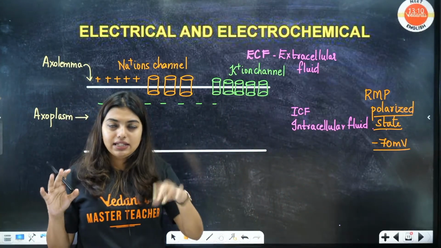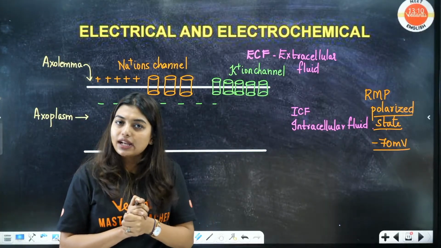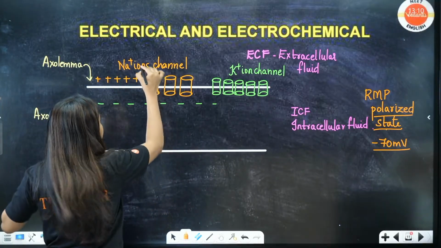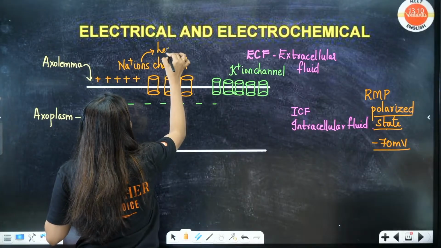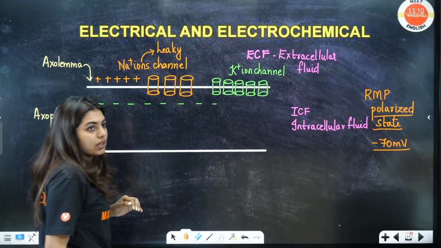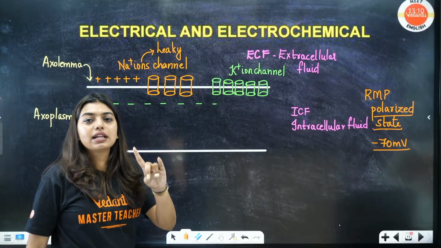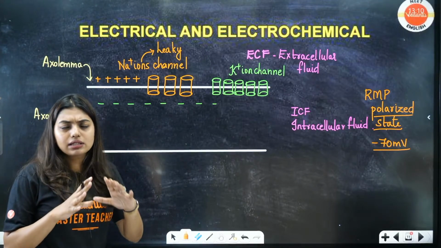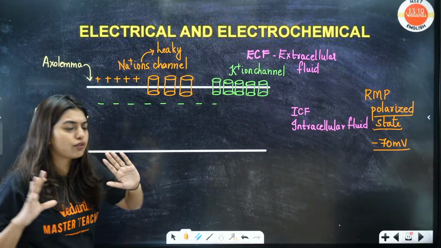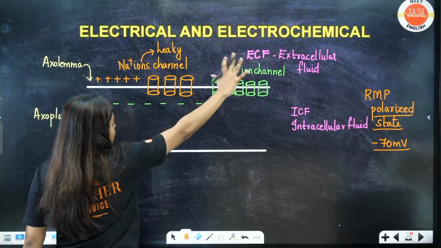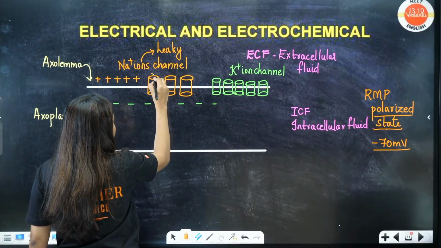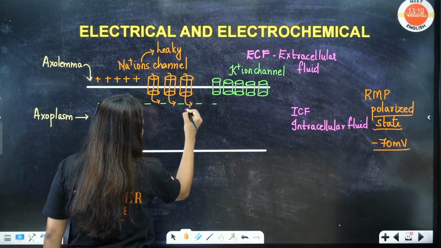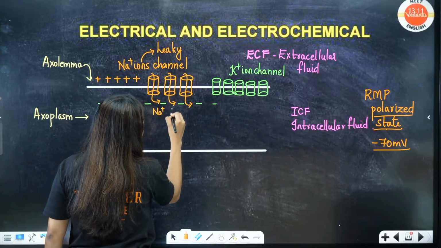Two channels are present on your axolemma, and they are always open and leaky. Very importantly, both the sodium channel and the potassium channel are leaky, so something or other keeps coming in and going out. They do passive exchange, which means something moves from a region of higher concentration to a region of lower concentration. Sodium, which is rich outside in the ECF, will definitely start moving inside with the help of these channels.